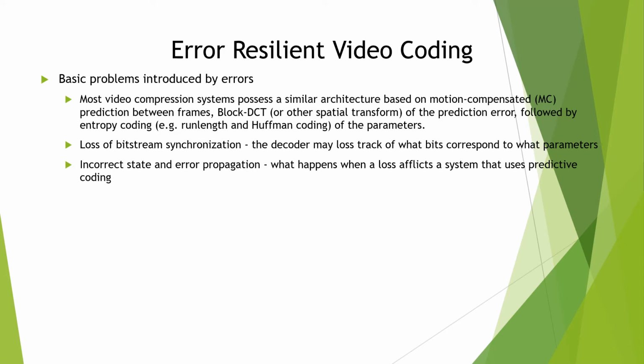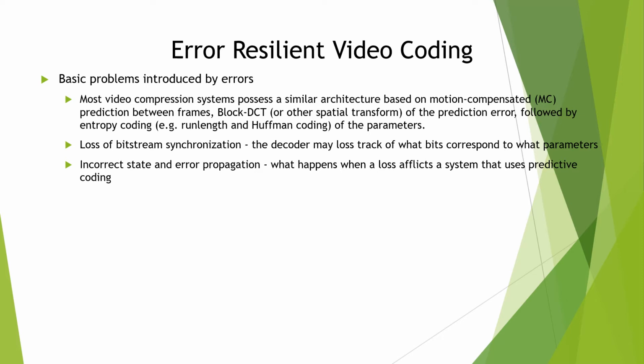The first one is basic problems introduced by errors. Most video compression systems possess a similar architecture based on motion compensated prediction between frames. It's called MC. And block DCT. That DCT is discrete cosine transform or other spatial transform of the prediction error, and it is followed by entropy coding.